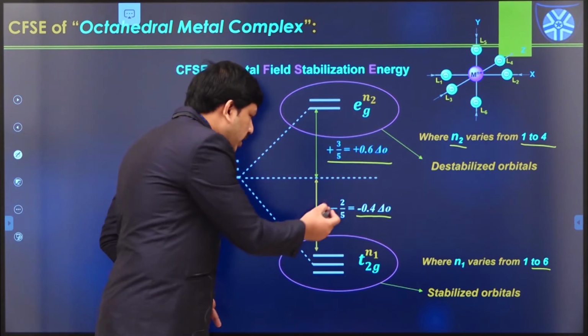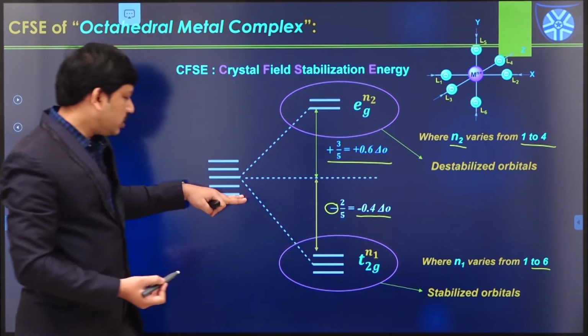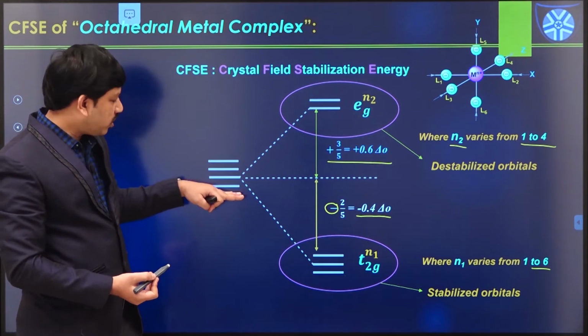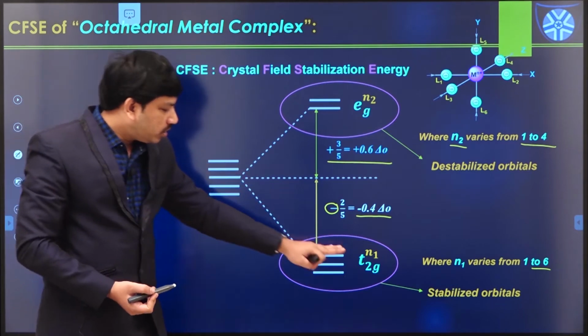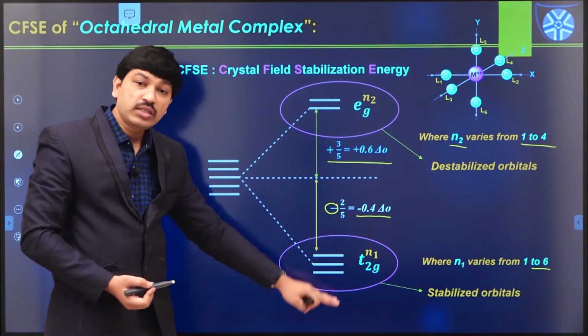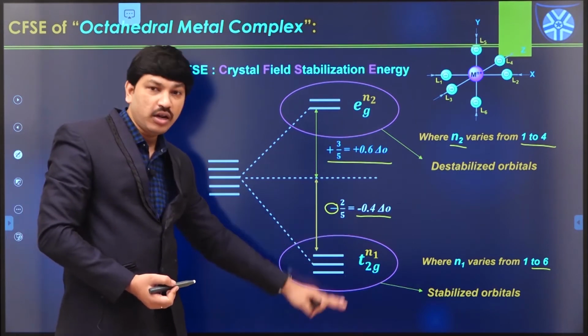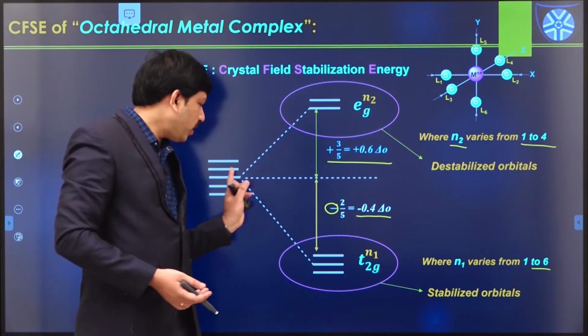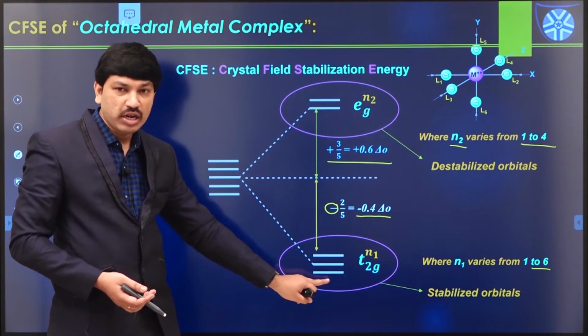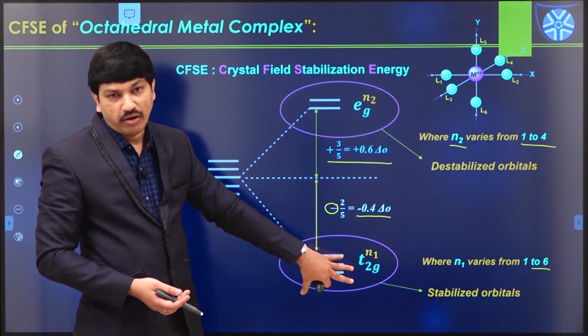So what is the negative sign indicating here? This is the energy of each of all 5 d orbitals. But when compared to this energy, these three T2G orbitals are further stabilized because the energy further decreased. So energy decreases, stability increases. That means if any electron enters into the T2G level, that is a more stabilized electron.